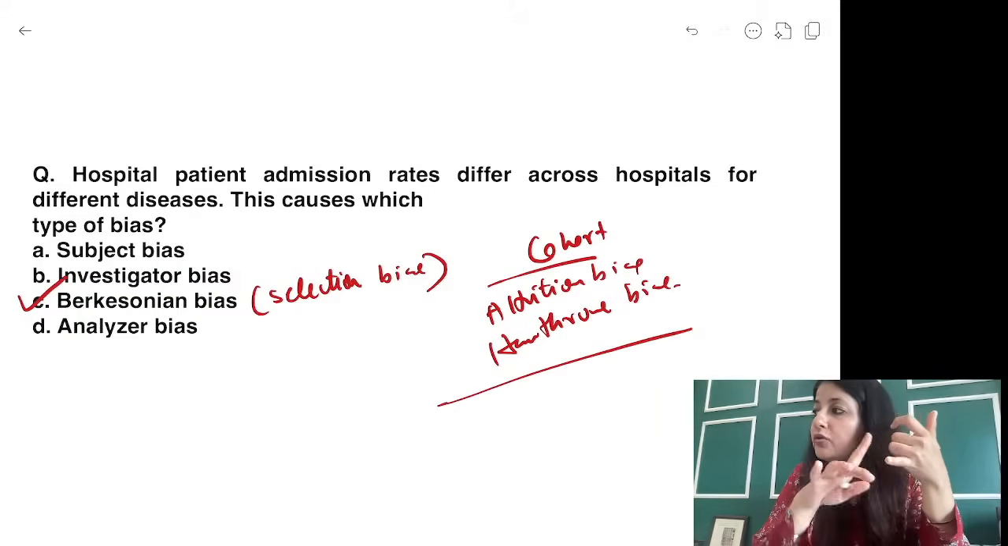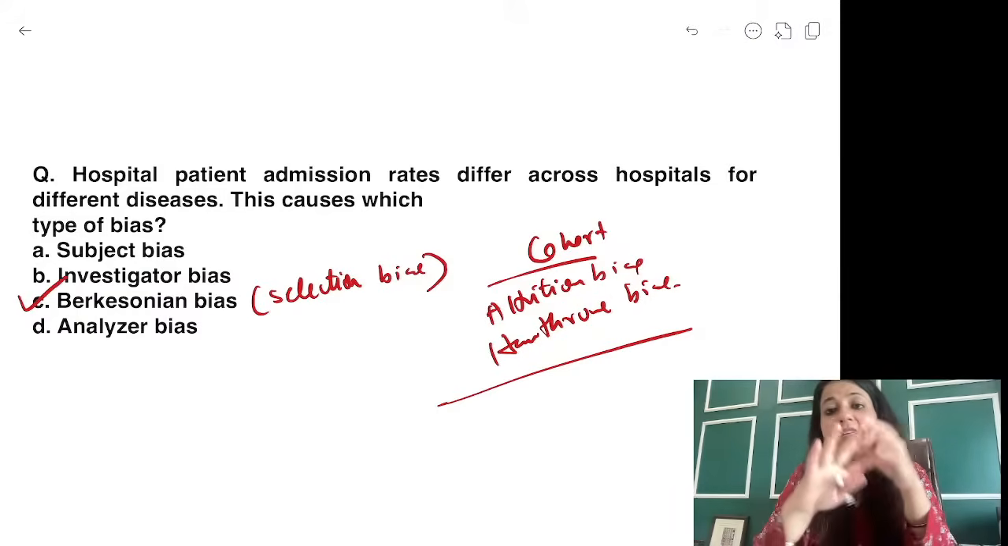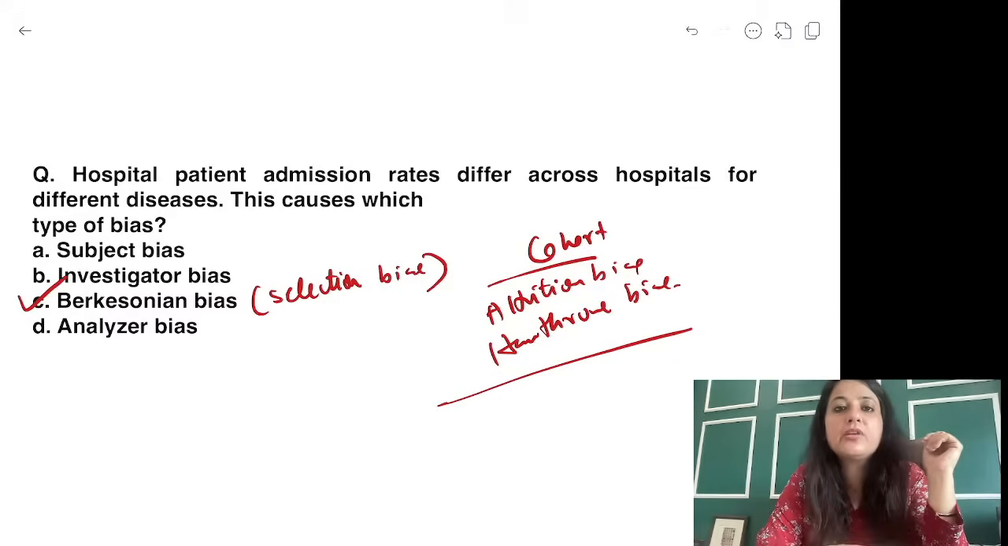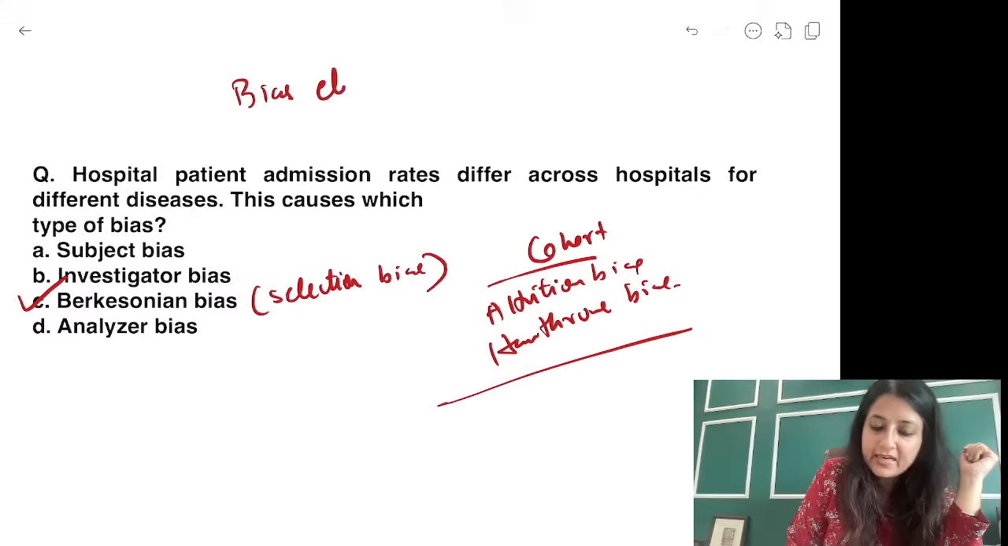Case control, you have recall bias, you have interviewer bias, you have selection bias. A type of selection bias is Bergsonian bias, which is a hospital admission bias. And bias को किससे eliminate करते हो? Bias eliminated by B for B, blinding.